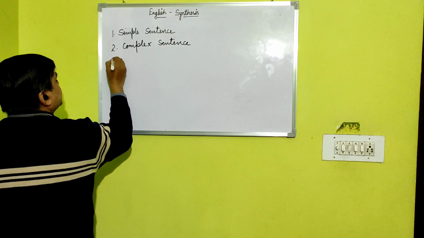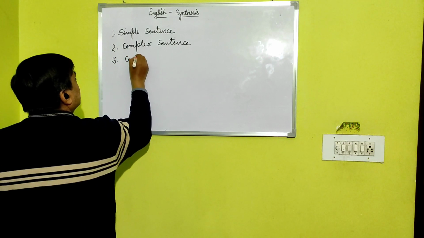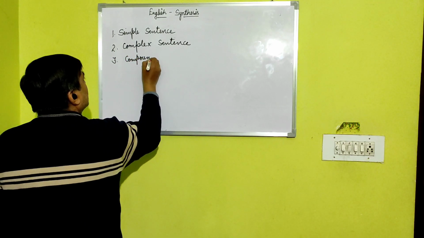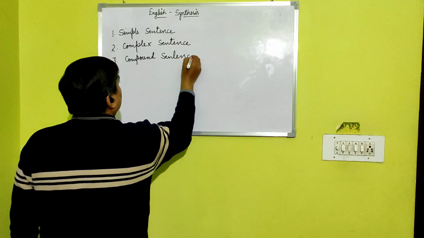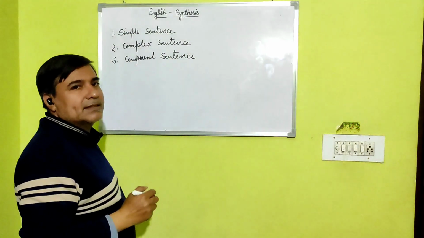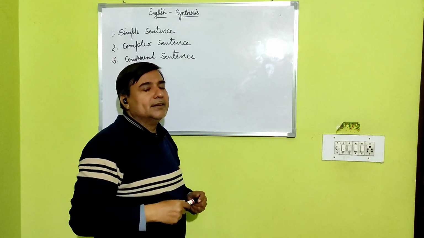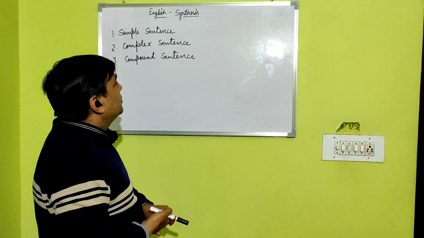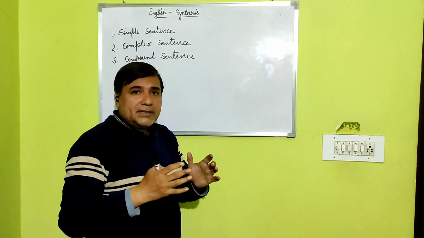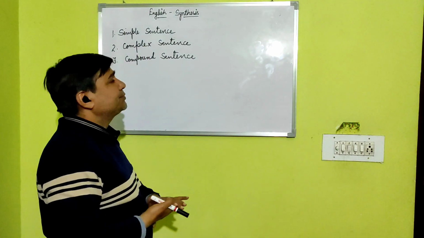And third is compound sentence. Simple sentence, complex sentence, and compound sentence. Now we have to know what is the difference between these sentences.